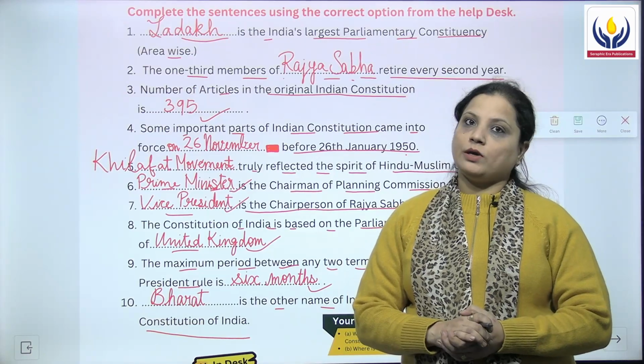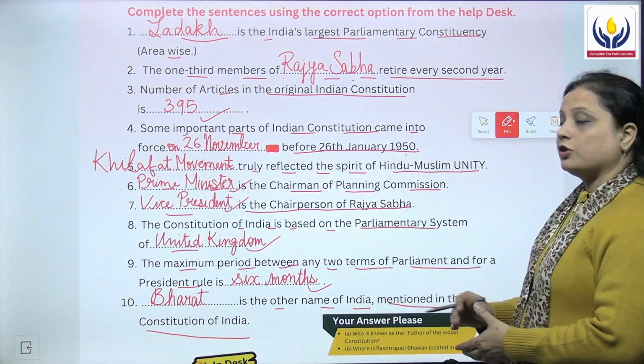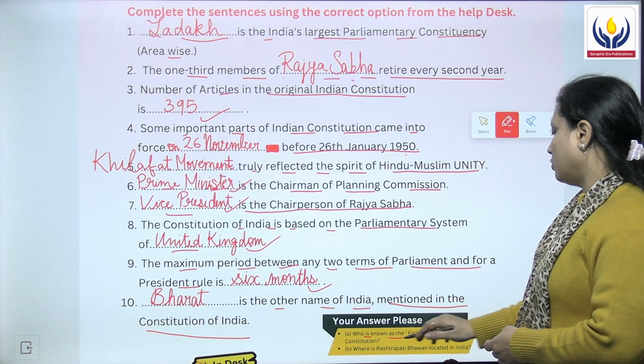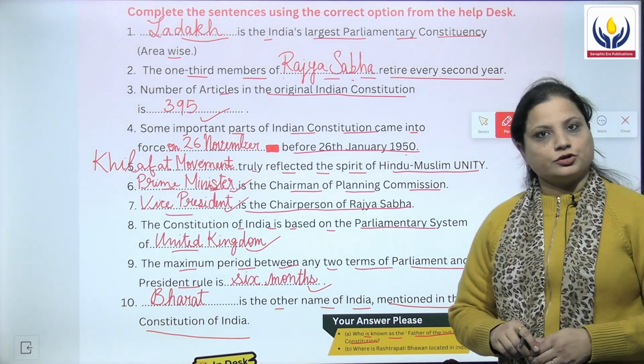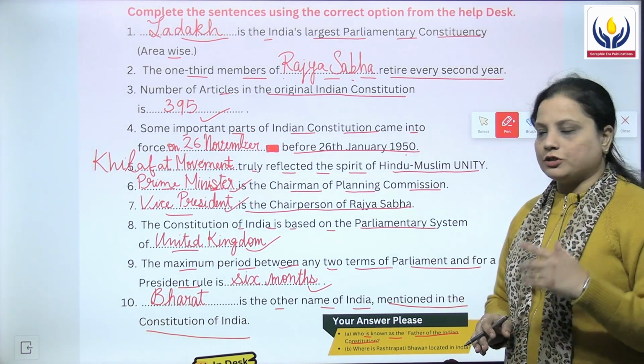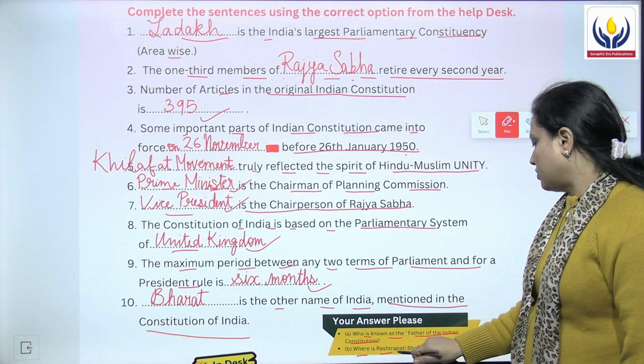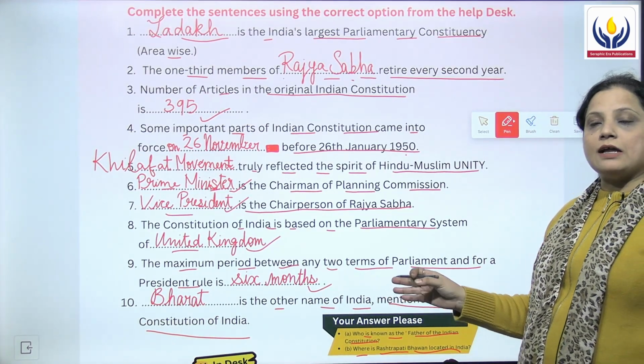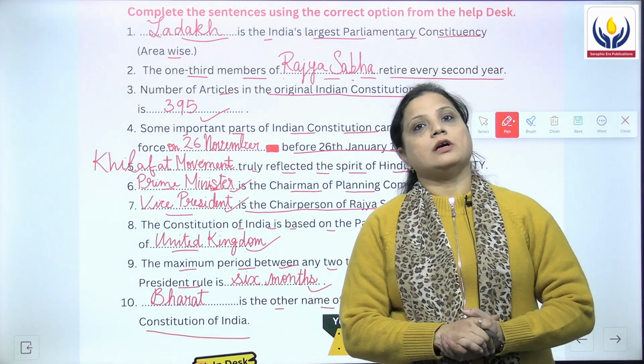Let's now move to the quick fact and the your answer please. The your answer please given over here is who is known as the father of Indian Constitution? And the second question for you children again here is where is Rashtrapati Bhavan located in India? Look out for the answers and write the answers here itself in the book.